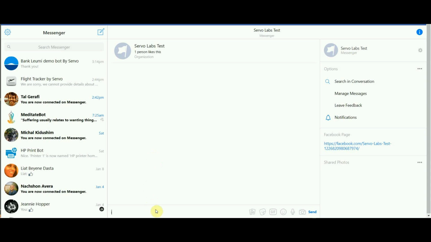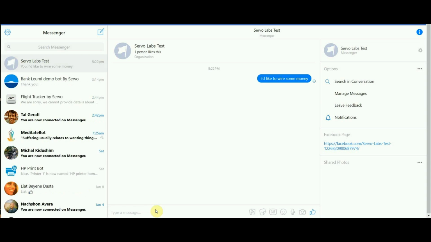Now, let's test our new creation. For testing, we'll use a Facebook chat client. Voice clients behave the same, since the audio stream is transcribed into text. Here, the recognized request activates the left side context, and the ask and wait action asks for the amount. But the user suddenly wants to check account balance to make sure there are enough funds.